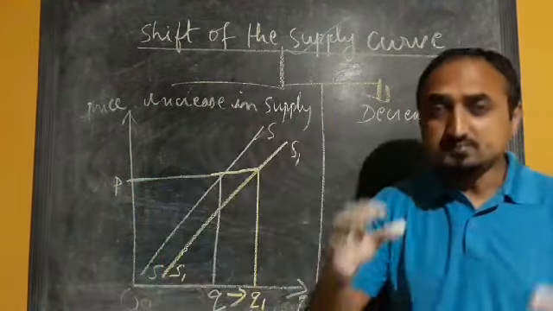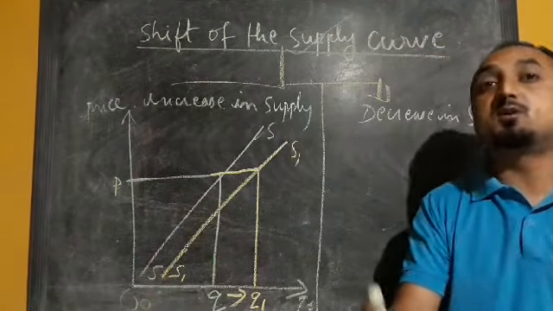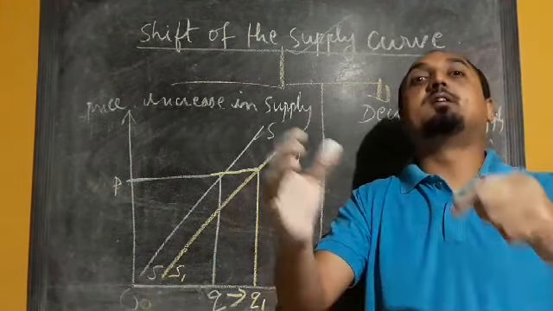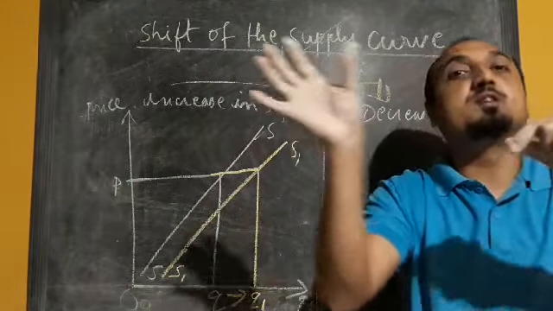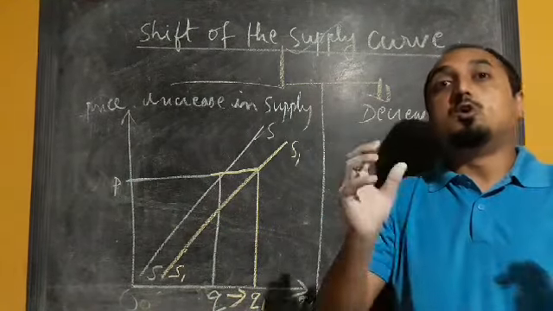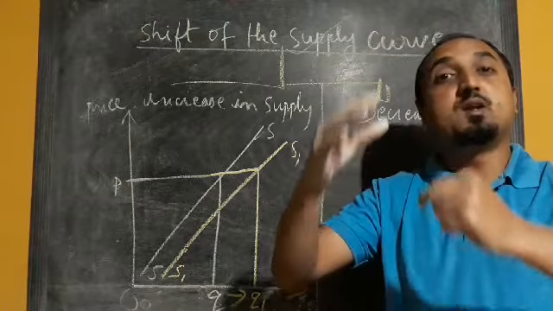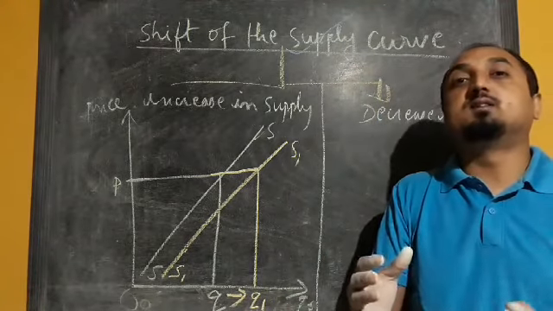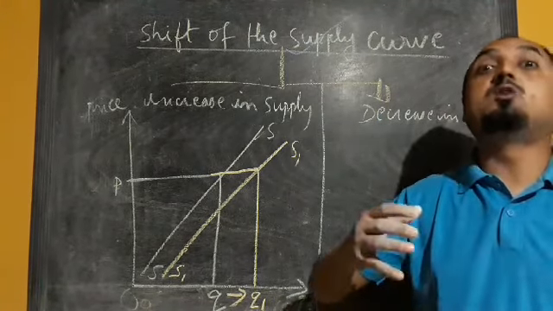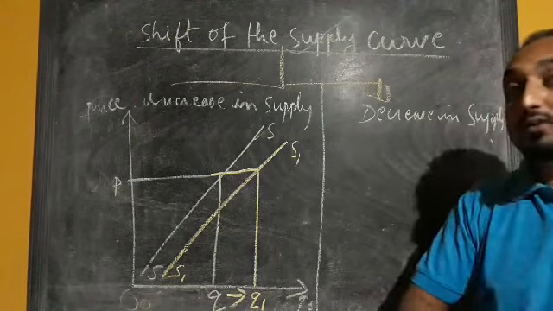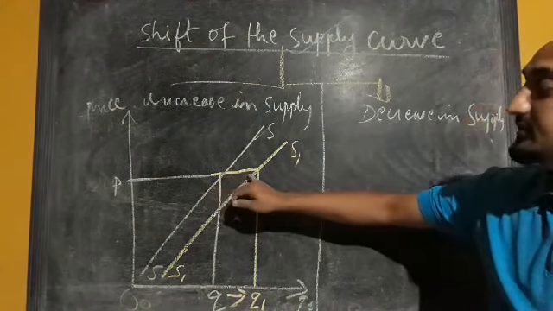Suppose the government is reducing the rate of taxation, from 10% to, say, 5%. Then what will happen? Obviously the profit margin of the producers will increase, and when profit margin increases, the producers will be willing to supply more, and the supply curve will shift rightward.